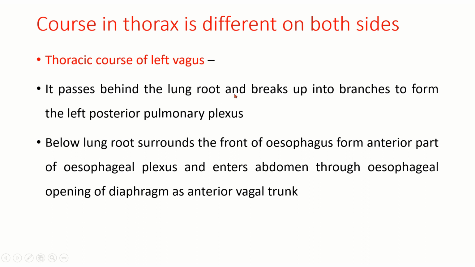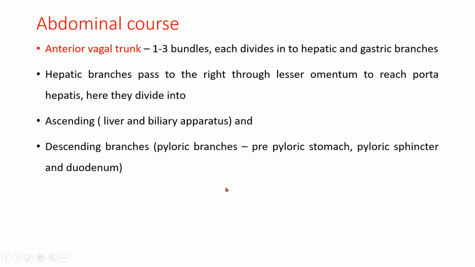It passes behind the lung root and breaks up into branches to form the left posterior pulmonary plexus. Below the lung root, it surrounds the front of the esophagus, forms the anterior part of the esophageal plexus, and enters the abdomen through the esophageal opening of the diaphragm as the anterior vagal trunk. So the anterior vagal trunk is mainly contributed by the left vagus. The posterior vagal trunk is mainly contributed by the right vagus.